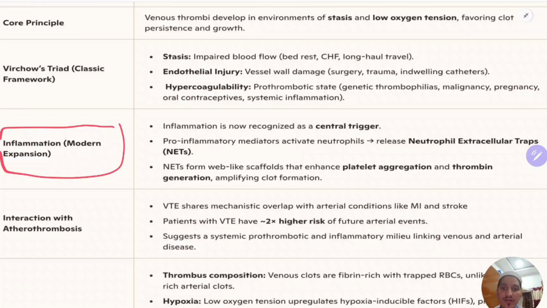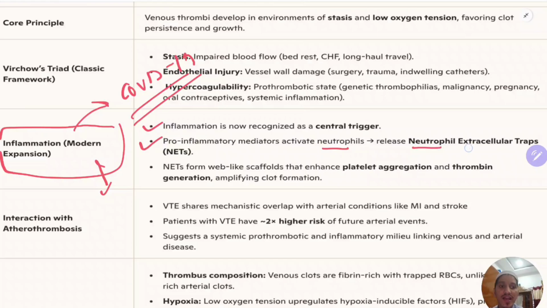We realized this during the COVID-19 pandemic, when there was cytokine storm in the patient's body. There was associated thrombosis in the patient, disseminated intravascular coagulation. So inflammation is also considered a prothrombotic state. So inflammation is now recognized as a central trigger. How? Pro-inflammatory mediators activate neutrophils, and neutrophils release something known as neutrophil extracellular traps.